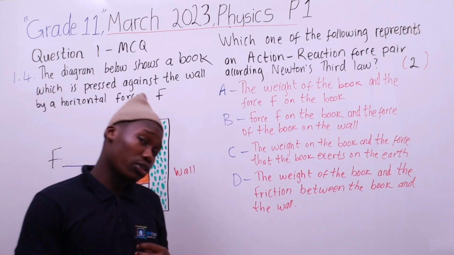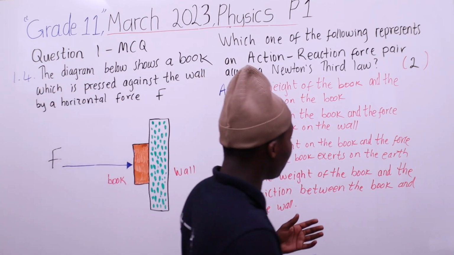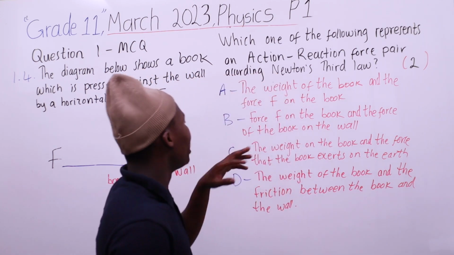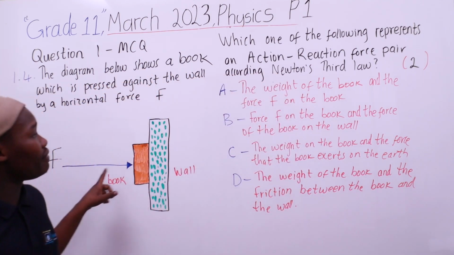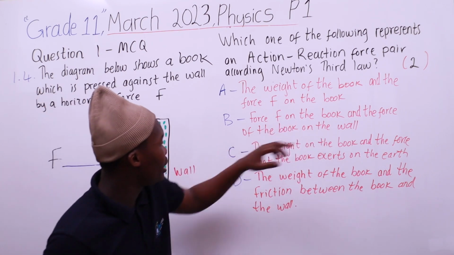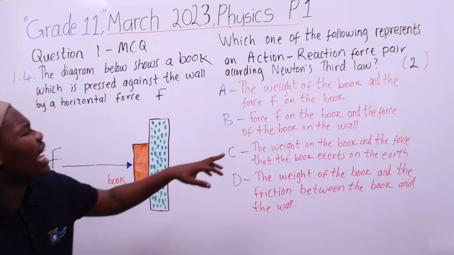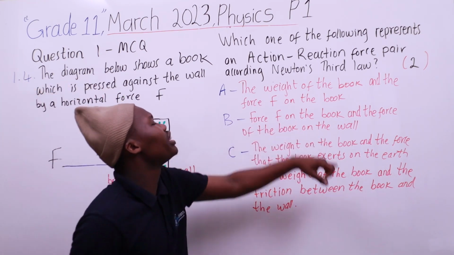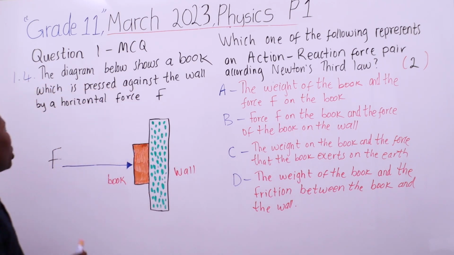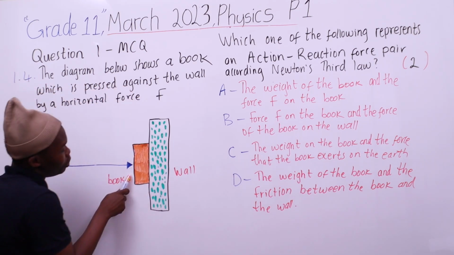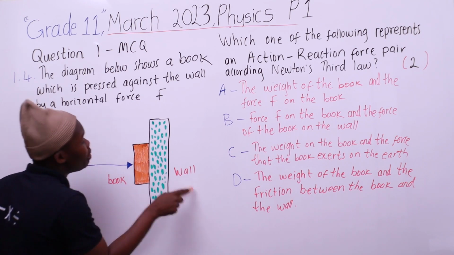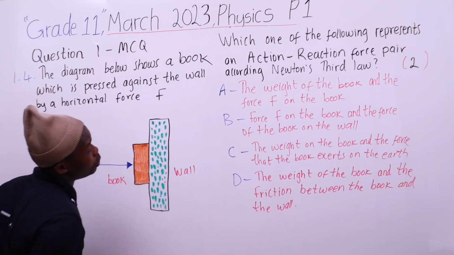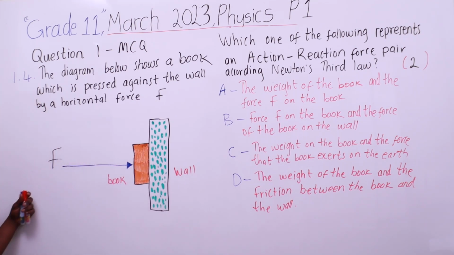So A is incorrect. And then this one will be force F, the force F on the book, and the force of the book on the wall. But that is incorrect.